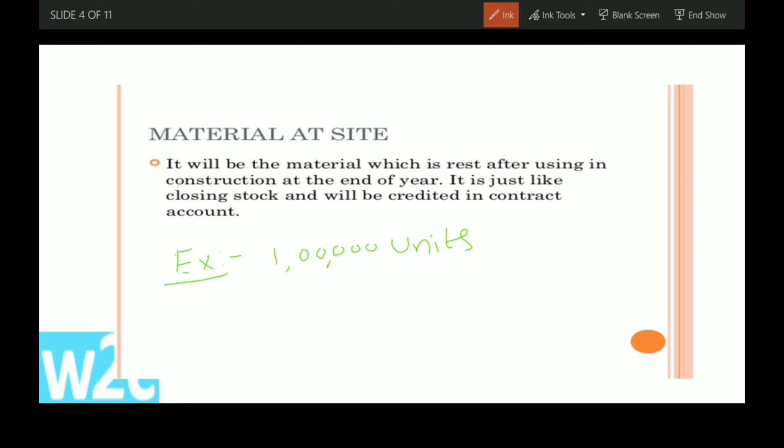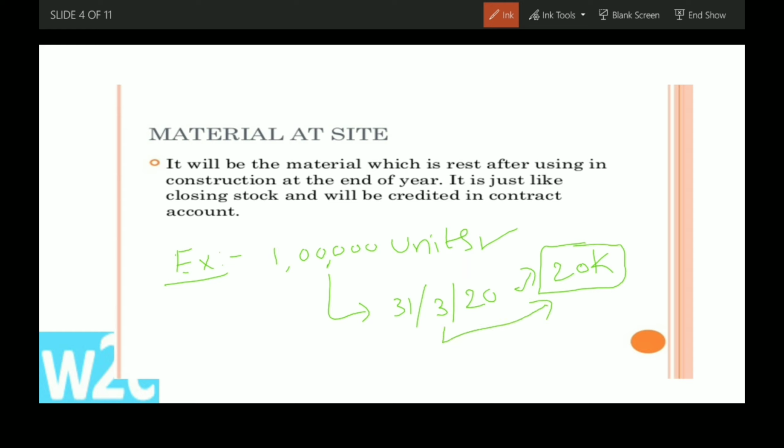The contract's final statements close on 31st March 2020. On that date, 80,000 materials were utilized, and only 20,000 materials are available. This is the material at site.